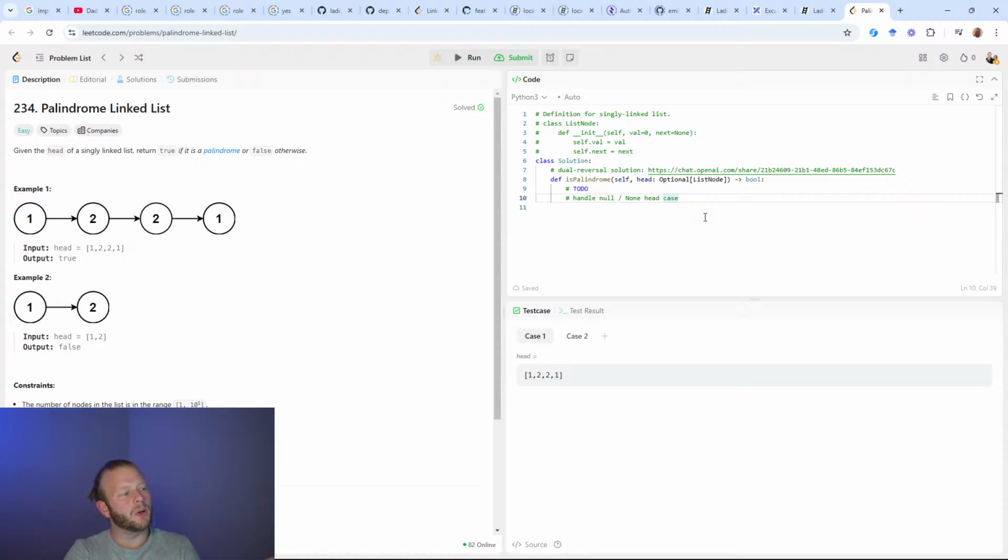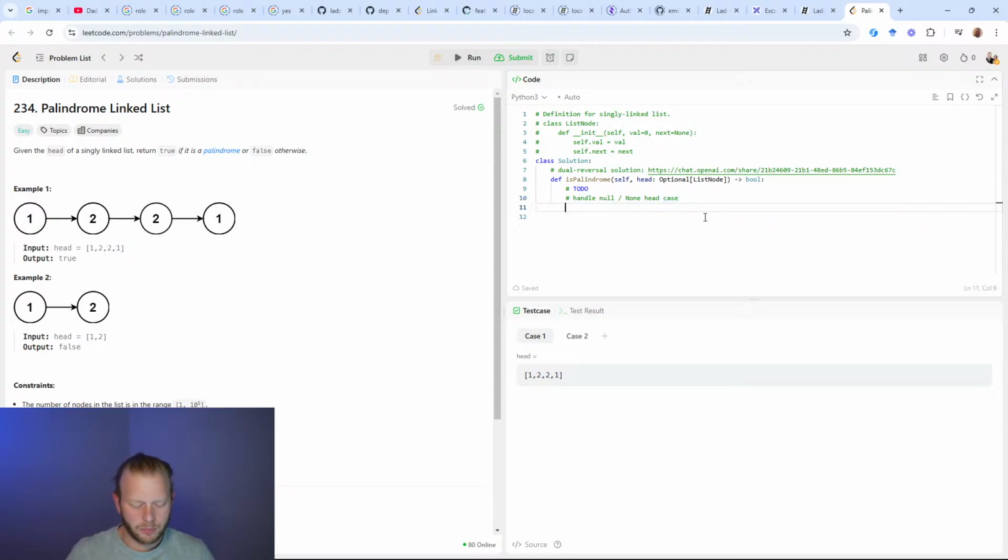But here you can see in example 1, I have a representation of 1221, which is a numeric palindrome. So 1221 is the same forwards and backwards. 101, like 101 Dalmatians. These are all palindromes, so the expected output in example 1 is going to be true. 12 is represented under example 2, and that's not a palindrome. If you take 12 and you reverse it, you get 21. So it's non-palindromic. We see some constraints. The number of nodes in this list is limited to some crazy huge number, 10 to the 5th power.